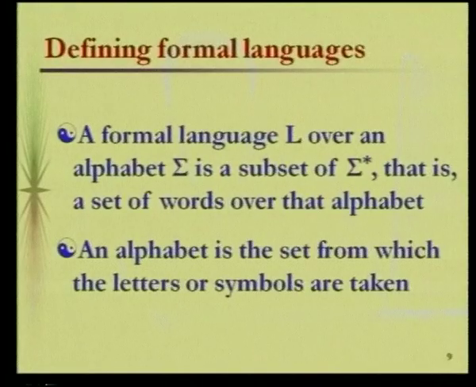So here is a definition for the formal language. It is going to be a language over an alphabet sigma, and it is made up of sigma star. Sigma star means the entire collection of strings, the set of all words over the alphabet. And what is that alphabet? Alphabet is called a finite set of symbols, or you can even call them letters, but it is very important that they must be finite and there should be symbols. It cannot be empty. If it is empty, you cannot make any string out of it. So that is the definition for the formal language.